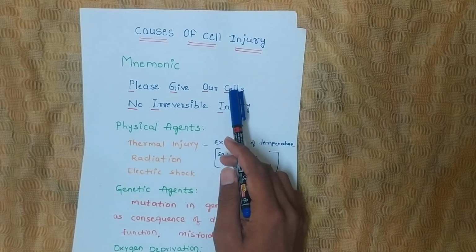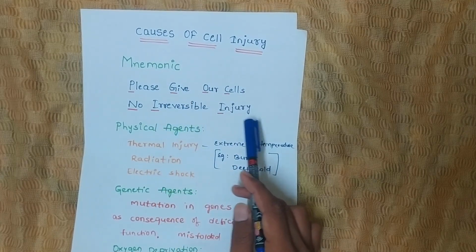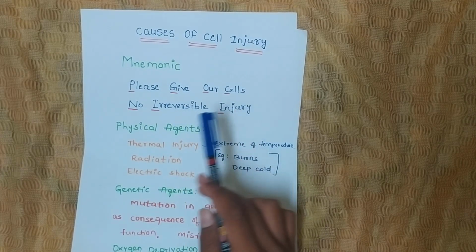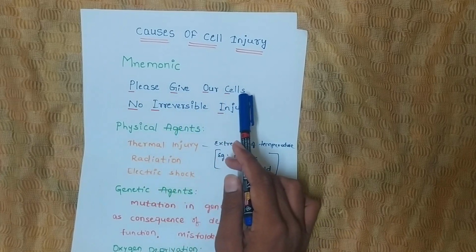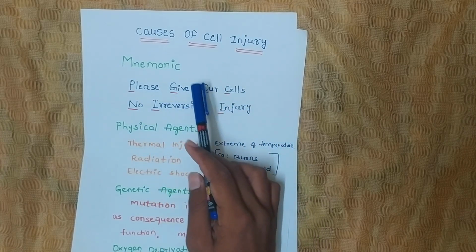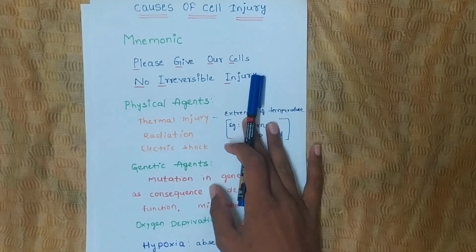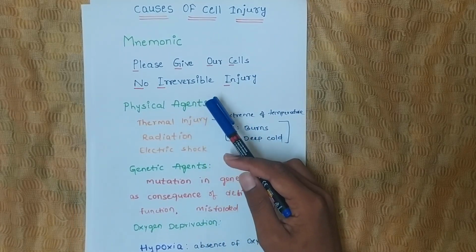Please give our cells no irreversible injury. Irreversible injury means cell death. So, please give our cells no cell death. This is the meaning of the mnemonic. Next we will see, one by one, the main causes of cell injury.